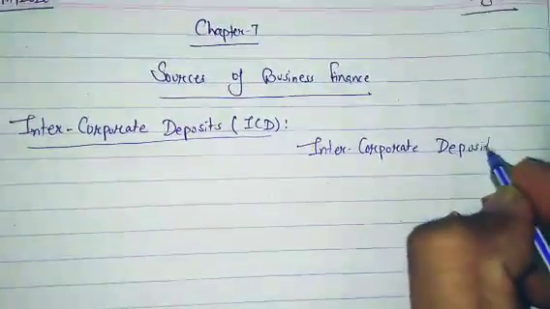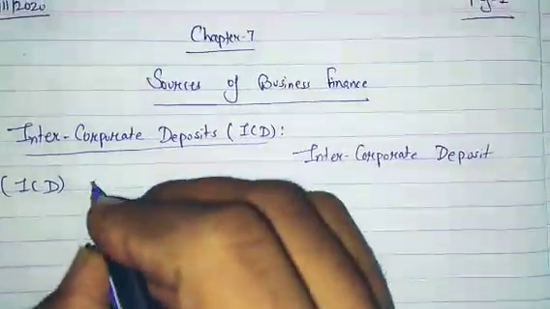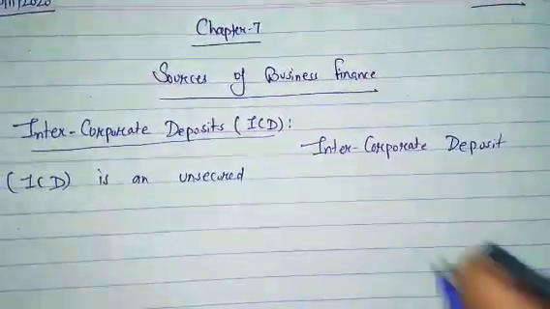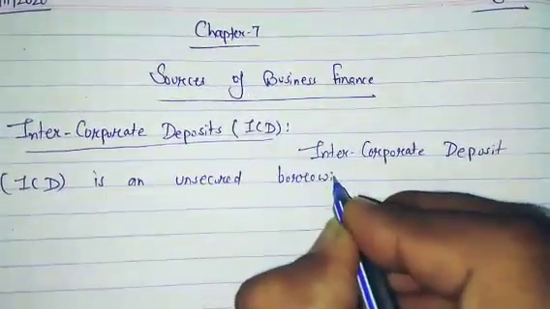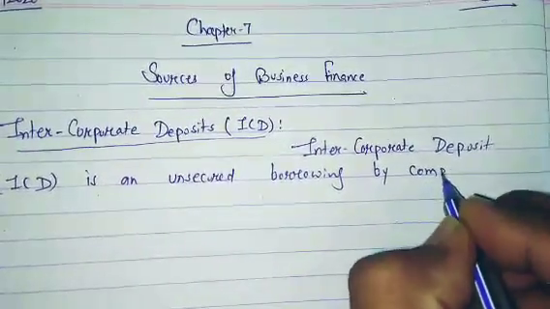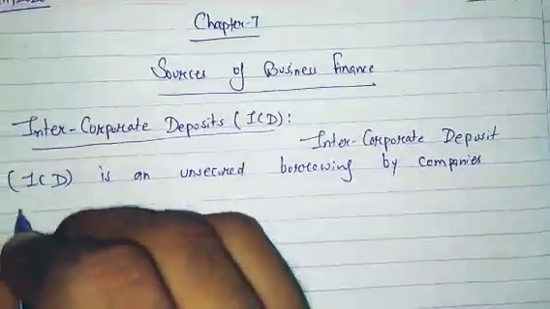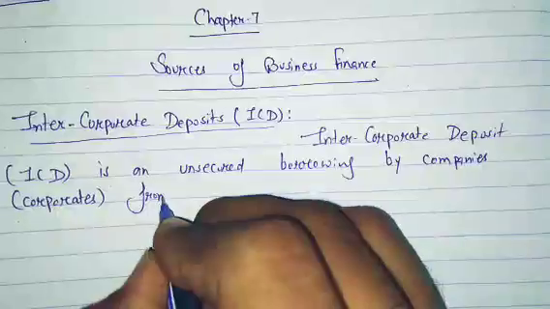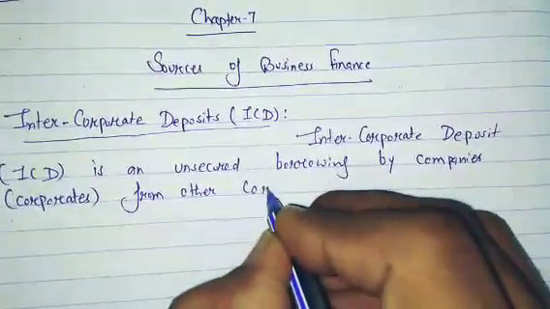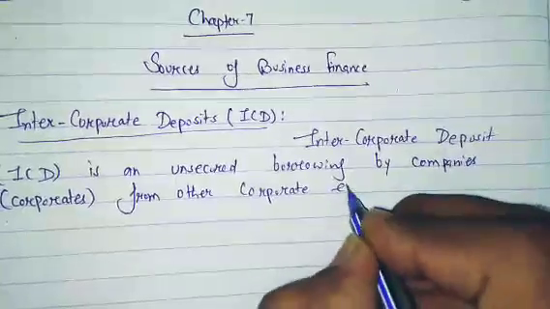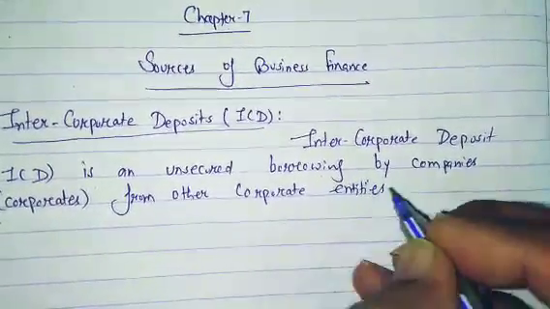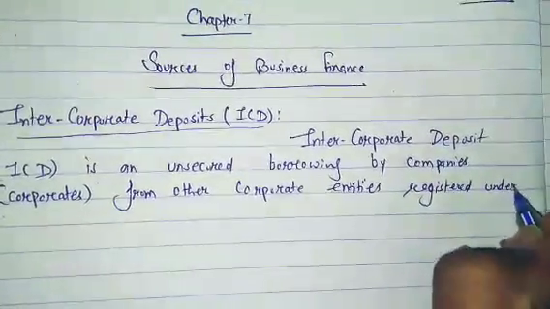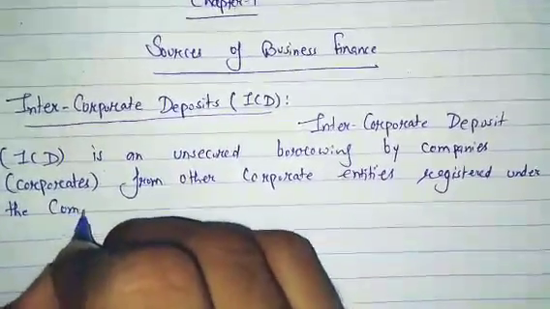Intercorporate deposit, in short form ICD, is an unsecured borrowing by companies, or you can say corporates, from other corporate entities registered under the Companies Act.